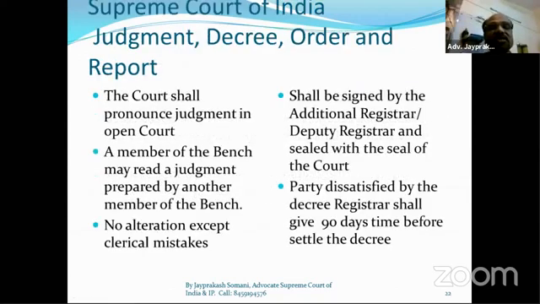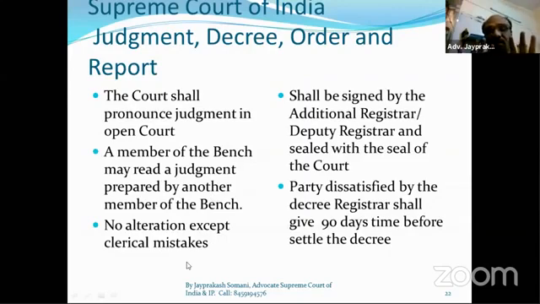This is a provision related to judgment, decree, and order. The court shall pronounce judgment in open court. A member of the bench may read a judgment prepared by another member of the bench. Then one judge can read the judgment of another judge also. No alteration except for clerical mistakes.